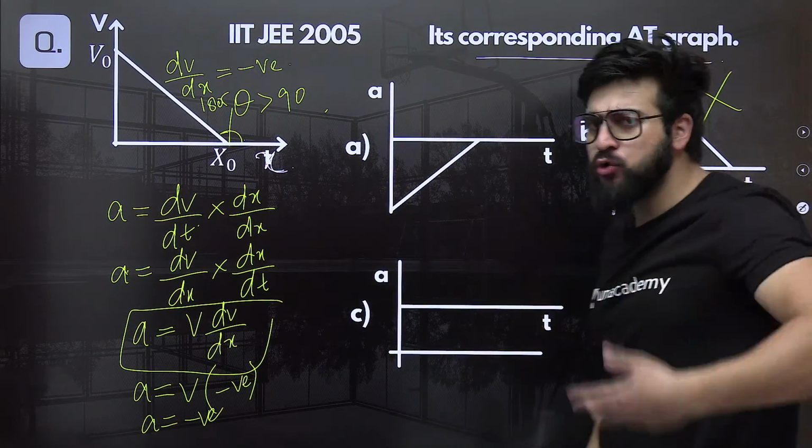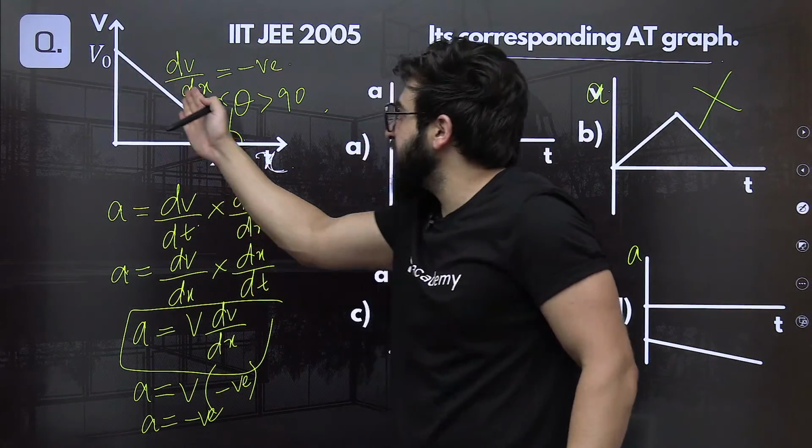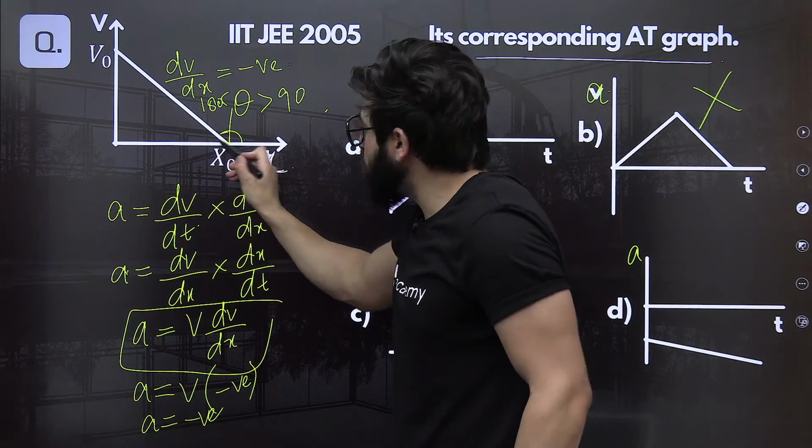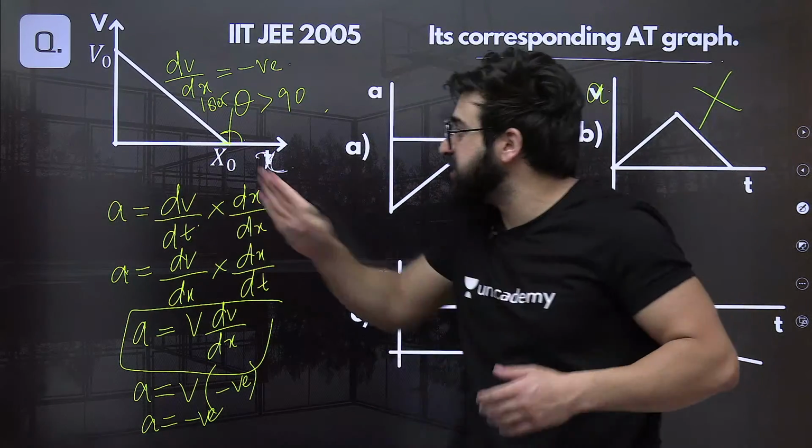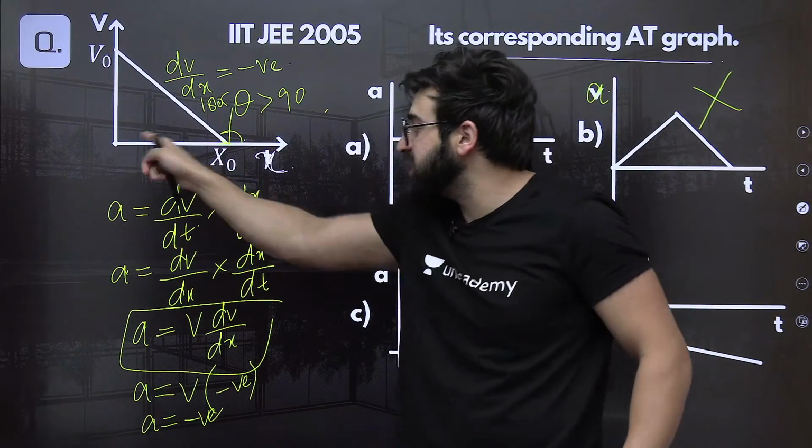Now the second clue is basically, see, velocity keeps on reducing, means at this point, after some distance, when the car has traveled some distance, see, x naught, from 0 to x naught.